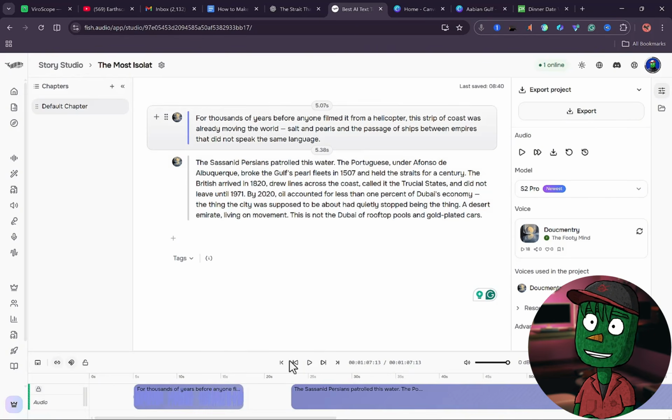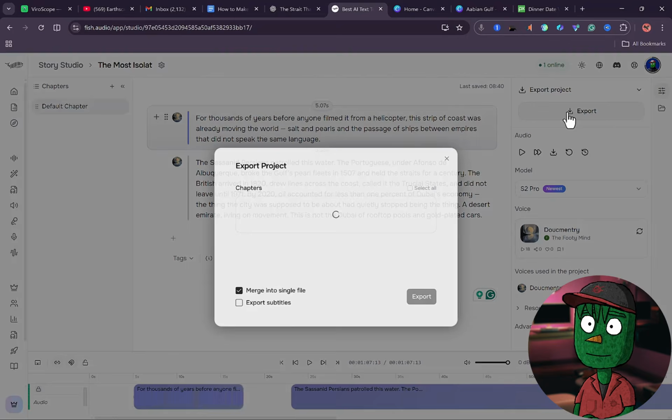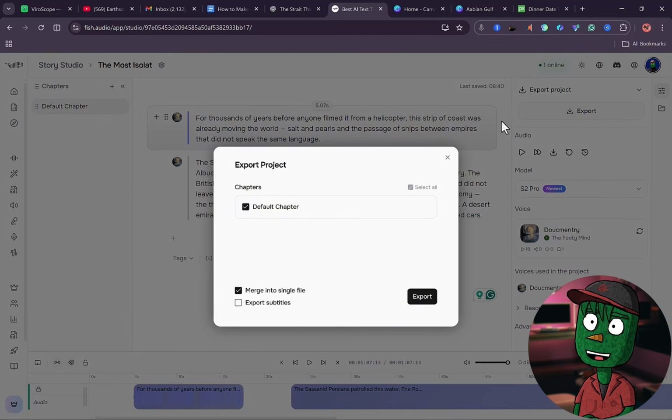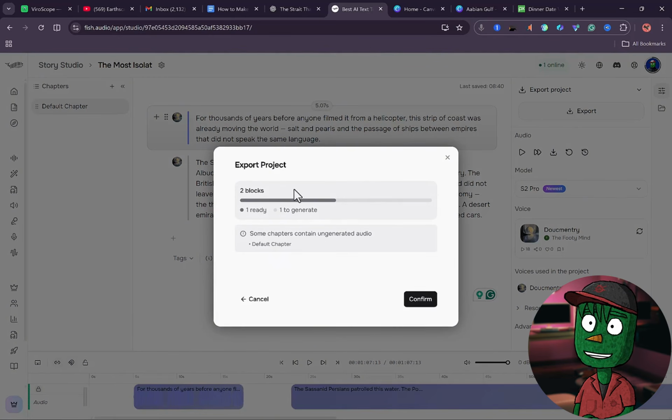So once you're done adding all your scripts, the next thing you want to do is to export the voiceover. And to export your voiceover, what you just need to do is come to where you see Export Project here and click on Export. This tab is going to pop up.